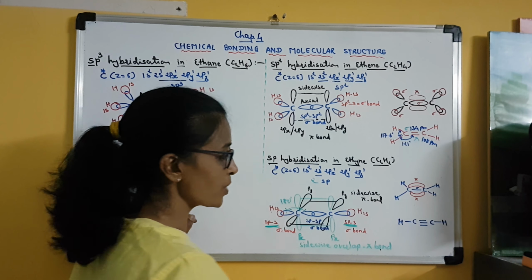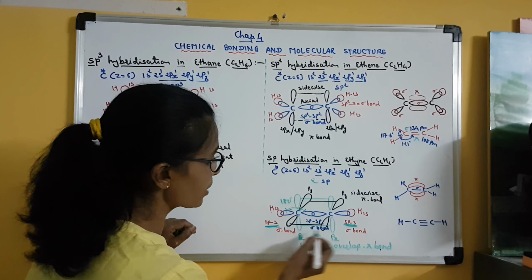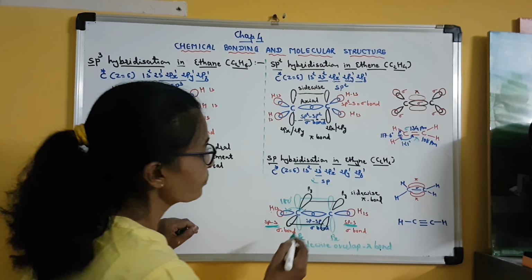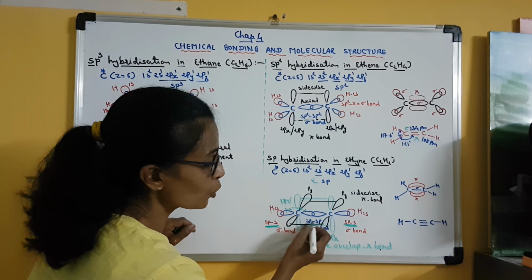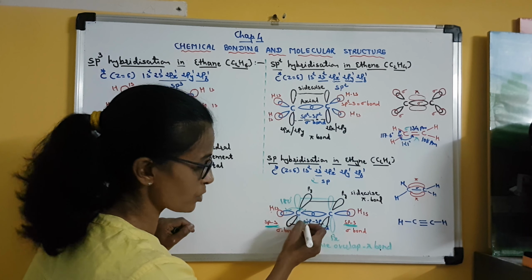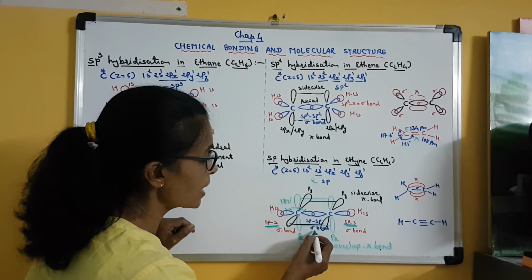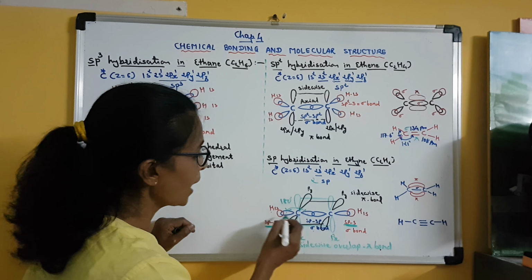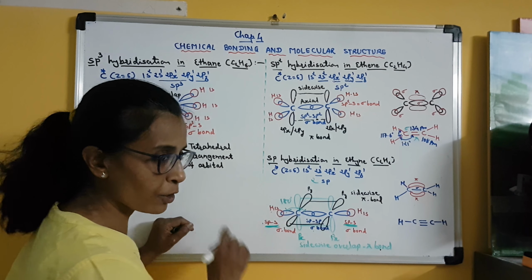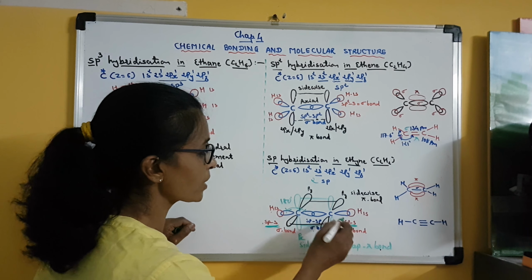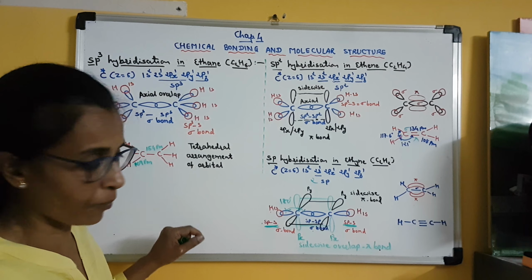Here also it is sp-s overlap, and so a sigma bond is formed. So in the ethyne molecule, between the two carbon atoms, due to sp-sp overlapping, a strong sigma bond is formed, and due to sp-s overlapping of carbon and hydrogen orbitals, again strong sigma bonds are formed. Clear?